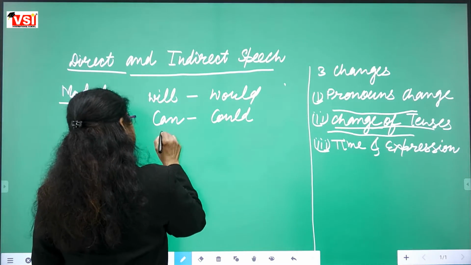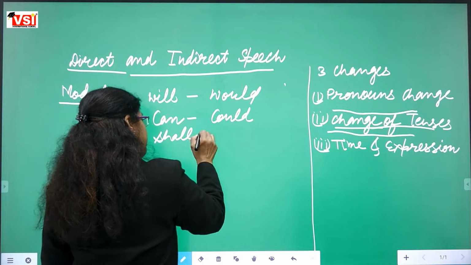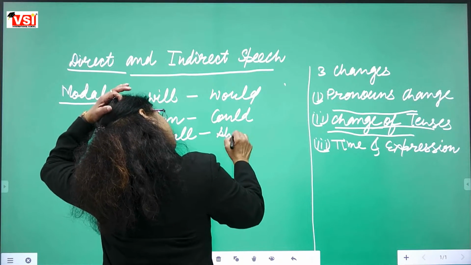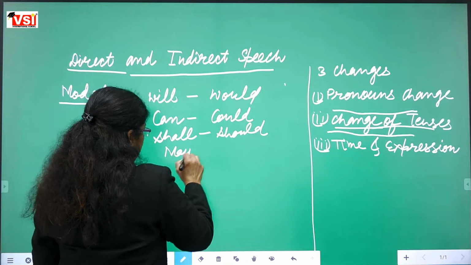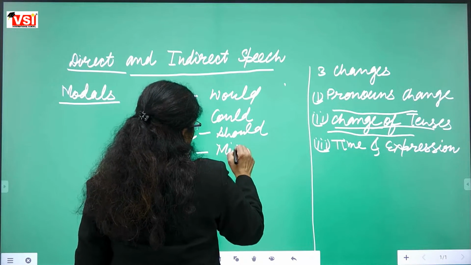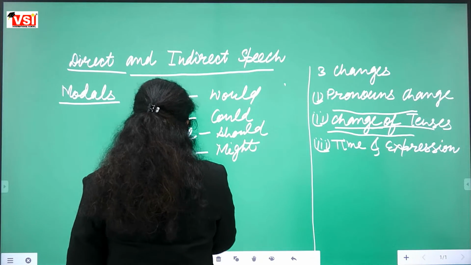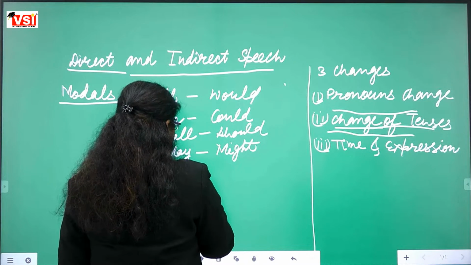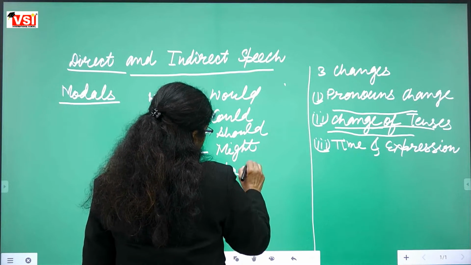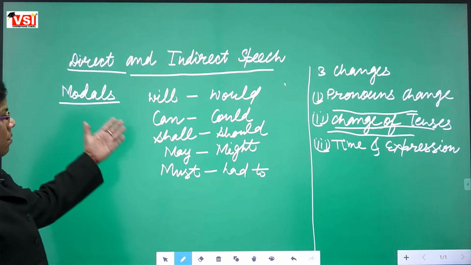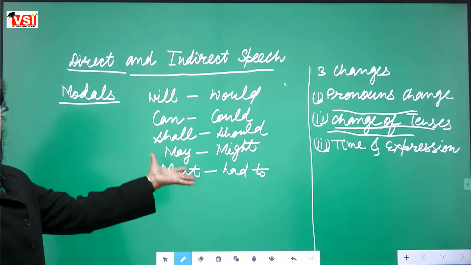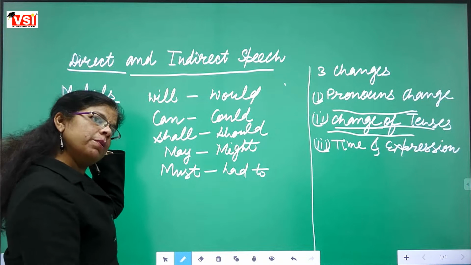If we have shall, it will be changed into should. If we have may, it will be changed into might. But if we have must, it will be changed into had to. Fine. These were the modals, how modals are changed. Now we are taking some examples of modals.